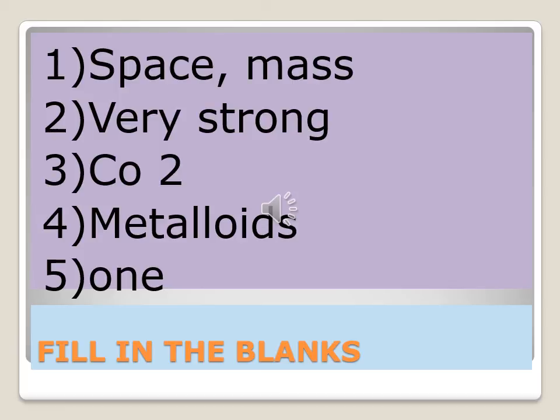Now carbon dioxide. Okay, children. The elements having the properties of metals and non-metals are called metalloids. M-E-T-A-L-L-O-I-D-S. Then an element is made up of only dash kind of atom, only one kind of atom, O-N-E, 1.